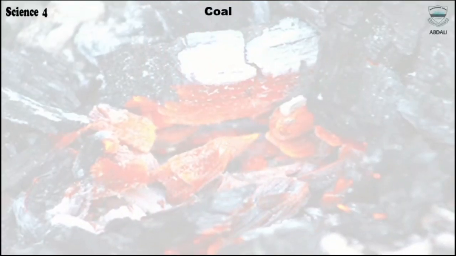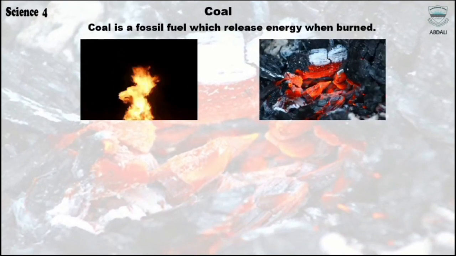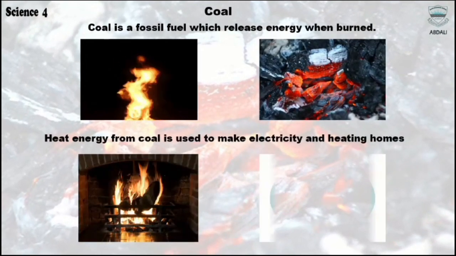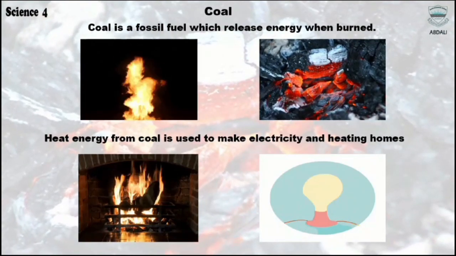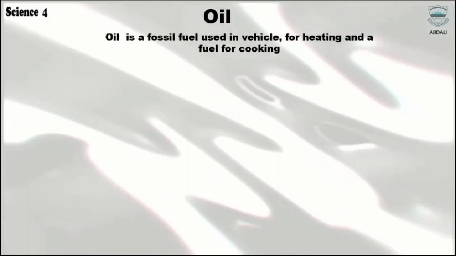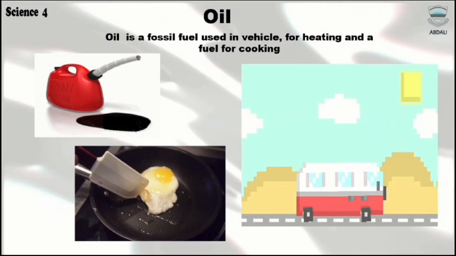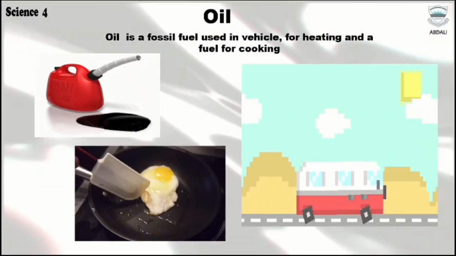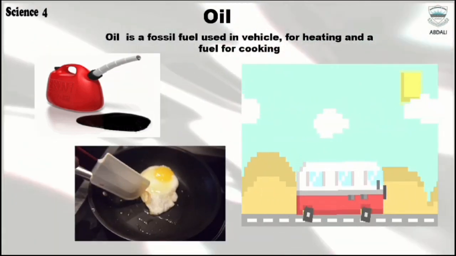Let's learn about coal. Coal is a fossil fuel which releases energy when burned. Heat energy from coal is used to make electricity and for heating homes. Oil. Oil is used in vehicles, for heating, and as a fuel for cooking purposes. It is also used as raw material for manufacturing different things in many industries.